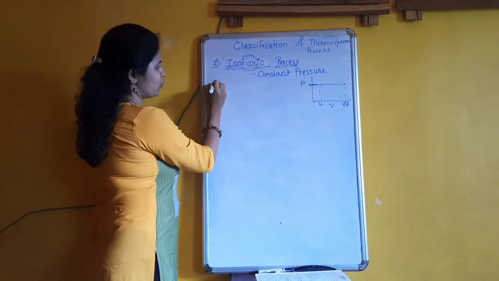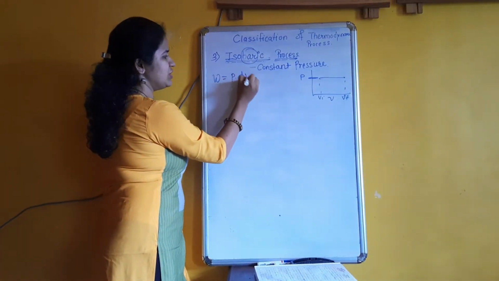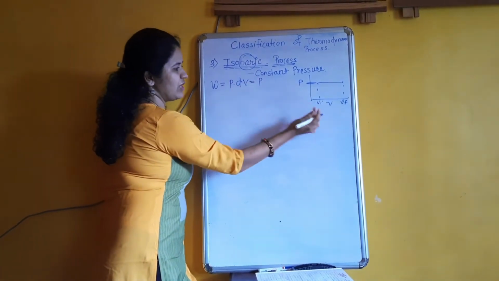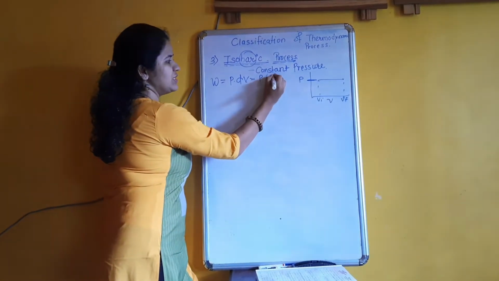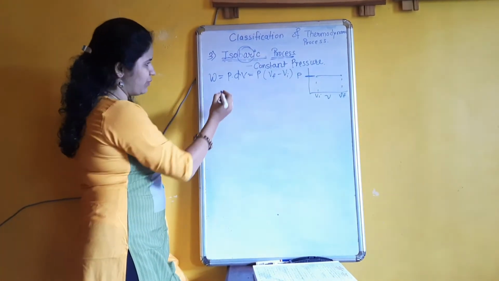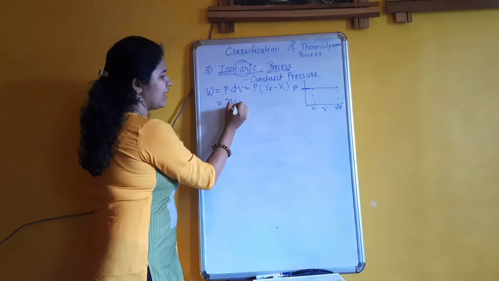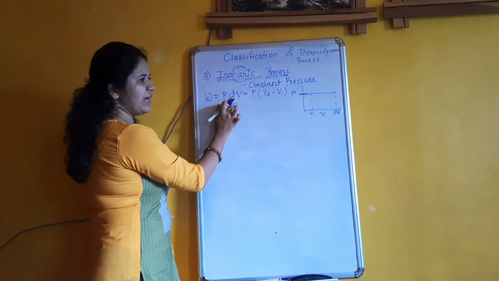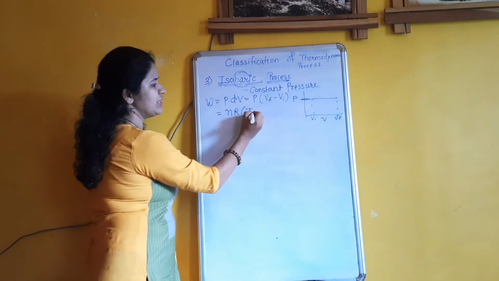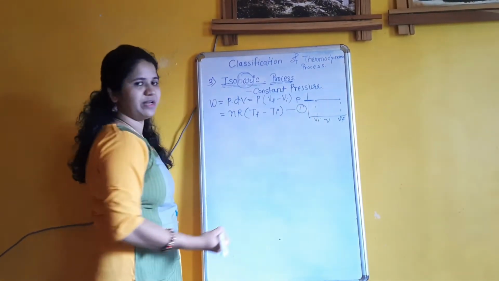Because of this, work done is equal to P into change in volume, that is P dV, where dV means change in volume from Vi to Vf. So it's final volume minus initial volume. Now we will put PV equal to nRT. Here, instead of change in volume, we will write change in temperature, so it's Tf minus Ti. This is equation number 1.